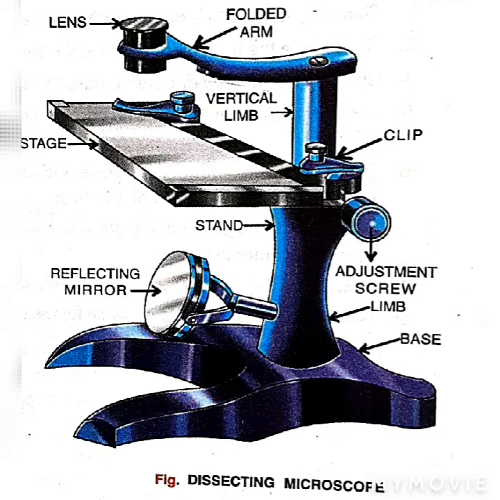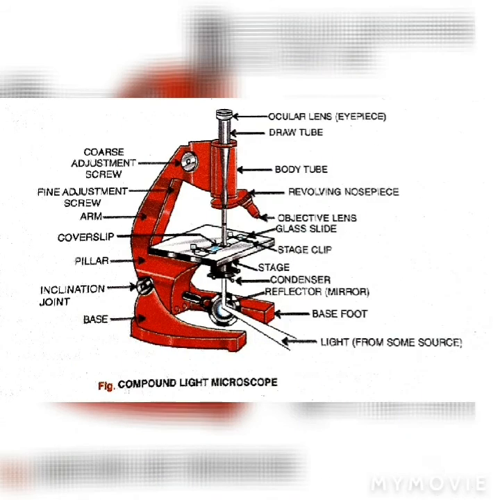From the adjusting screw, you can adjust up or down for seeing a clear and sharp magnified image. This dissection microscope or simple microscope is usually used to observe small animals or flowers, to see large sections, or to perform dissections of small animals. Sometimes we have to look into the cells of small animals, like a small ant. You can see through it the cells, and the small flower or the onion peel. So this simple microscope is used.